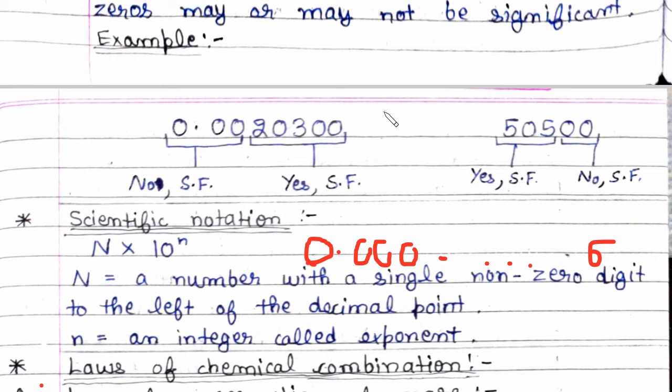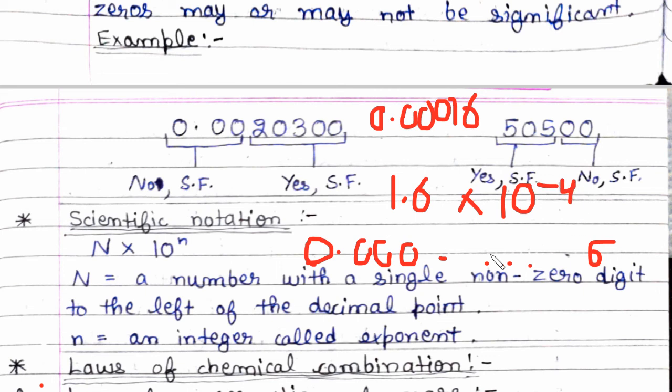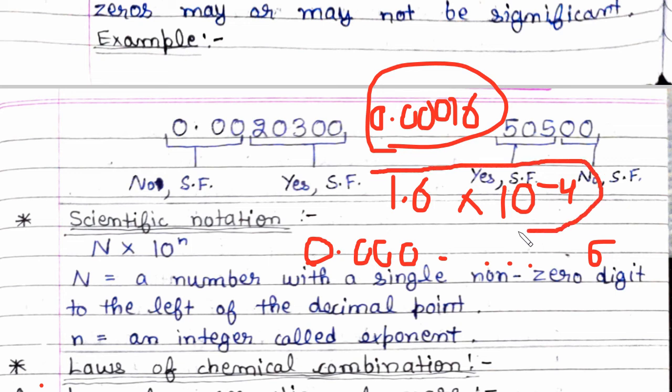It is given a number 0.0001 and 6. So how to write this number in scientific notation? Easy. 1.6 into 10 raised to power minus 4. This is known as scientific notation. This is a simple number and it will be scientifically noted in this form.